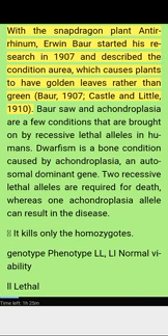With the snapdragon plant Antirrhinum, Erwin Baur started his research in 1907 and described the condition aurea, which causes plants to have golden leaves rather than green. Castle and Little, 1910. Achondroplasia is one of few conditions brought on by lethal alleles in humans. Dwarfism is a bone condition caused by achondroplasia, an autosomal dominant gene. Two lethal alleles are required for death, whereas one achondroplasia allele can result in the disease.